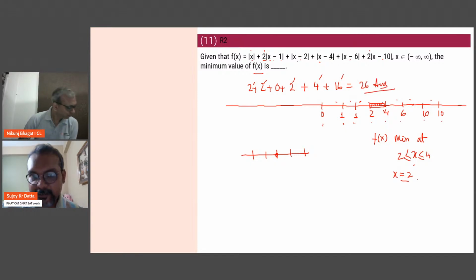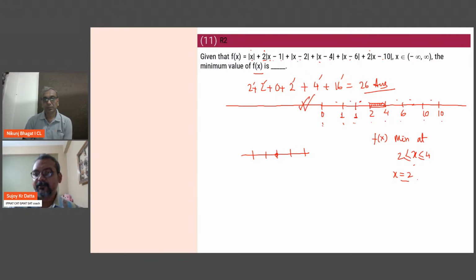Okay, if you do it like this, the question can be solved in a few seconds. But you need to remember this rule. If you have 3, then you plot 3 times and do it like that. I hope this is clear. Adit, Heath, are you able to follow this? Did you follow the shortcut?